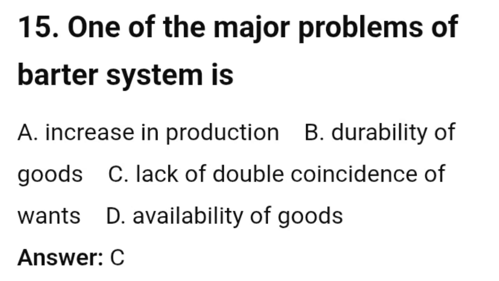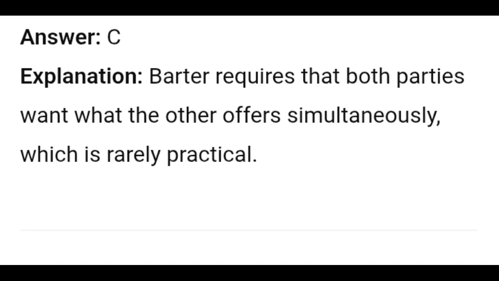Increase in production, B. Durability of goods, C. Lack of double coincidence of wants, D. Availability of goods. Answer C. Explanation: barter requires that both parties want what the other offers simultaneously, which is rarely practical.